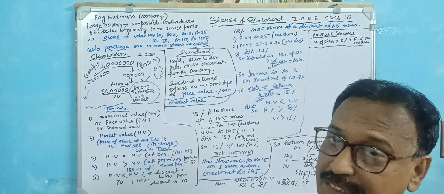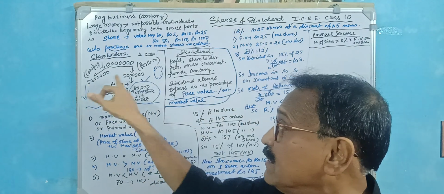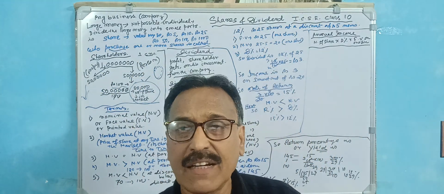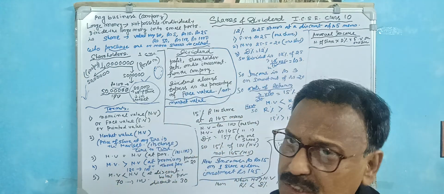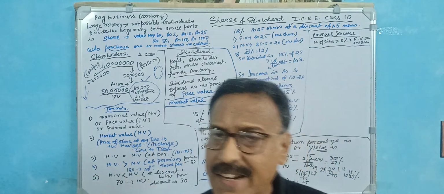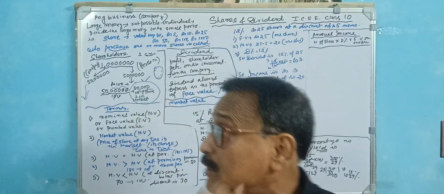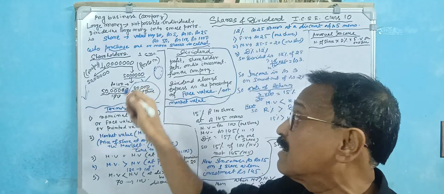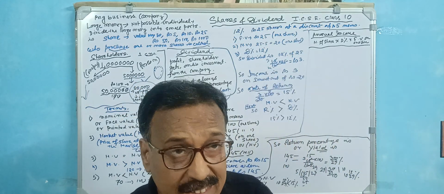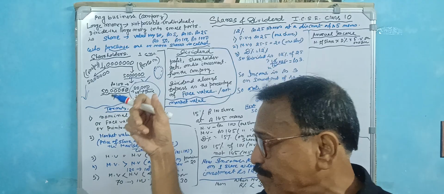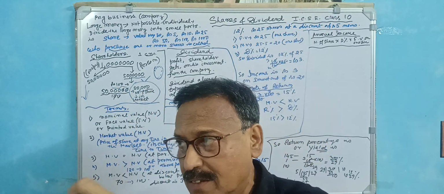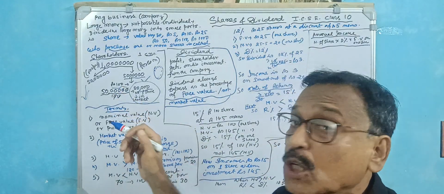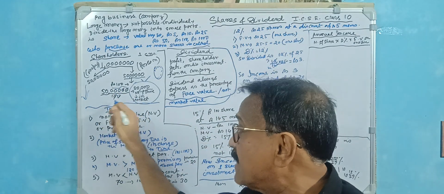So what is a share? Why is it needed? Because the money is supplied by the original holders and also collected from the market. Each small part is divided, in general, into rupees 10 or 100 or 1000, multiples of 10, very easy to calculate. Suppose in this example 50 lakhs amount is collected from the market. For that reason they divided it, and the value of one share they determined as 100. So the number of shares released is 50 lakhs divided by 100.